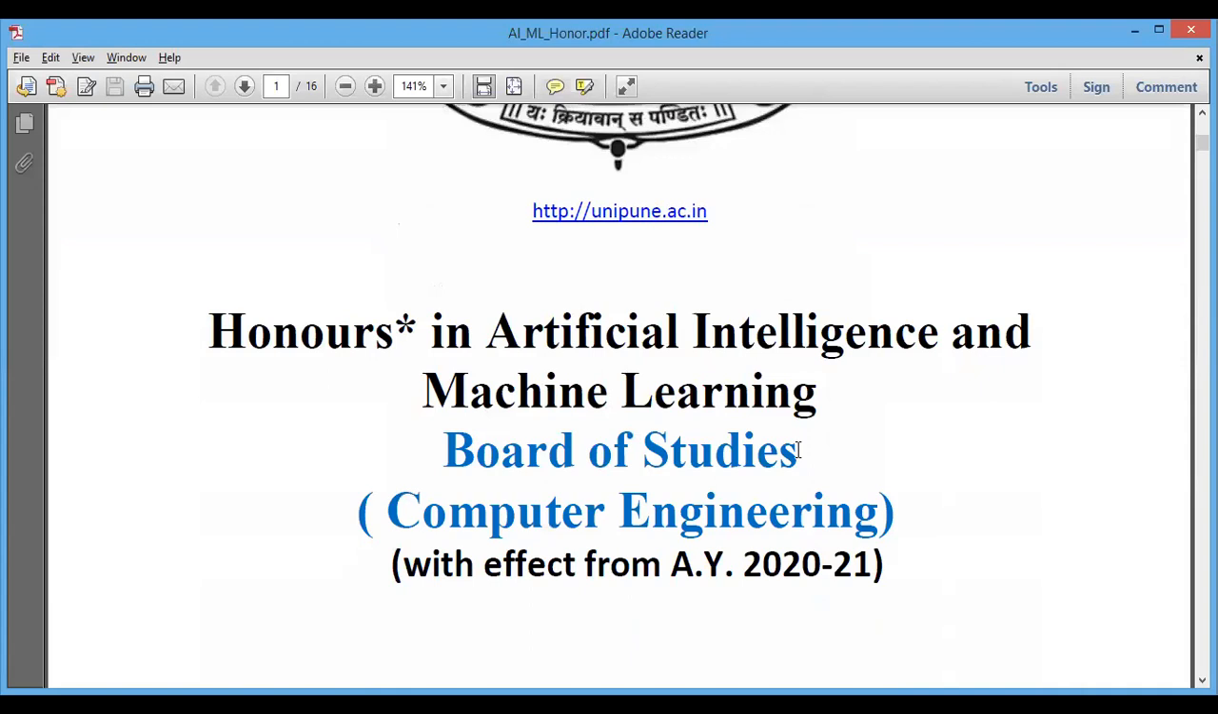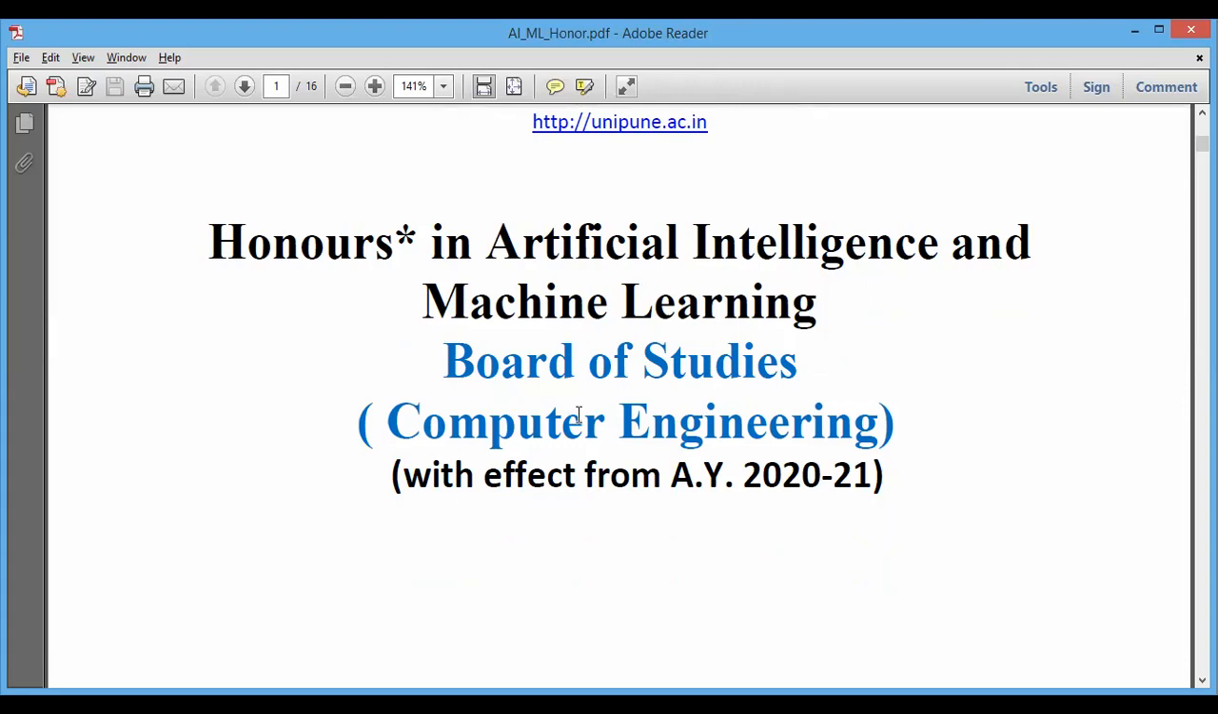You can see, it is very nice that from the previous academic year, that is 2021, honors and minors have been introduced by our SPPU. For the same, a number of different courses are there. And like previous year, this time also there is a huge response for the honors in artificial intelligence and machine learning.